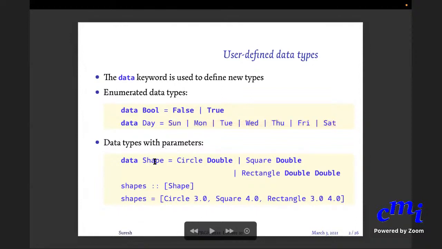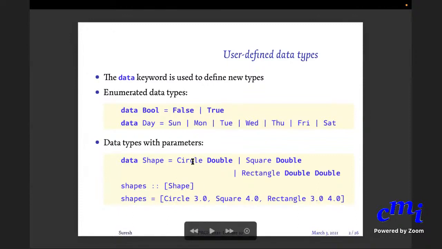For instance, shape. A shape is either a circle or a square or a rectangle. I mean, these are the shapes that you are interested in. I'm not going to include triangle, rhombus, parallelogram, etc. So you are interested in 3 kinds of shapes: circle, square, or rectangle.